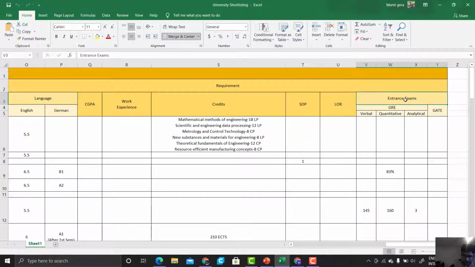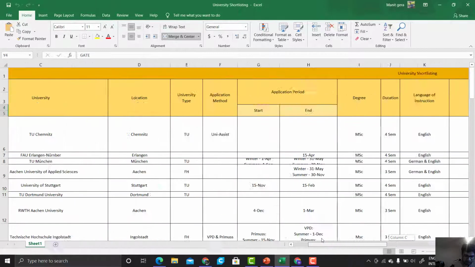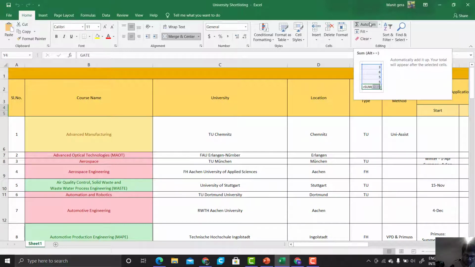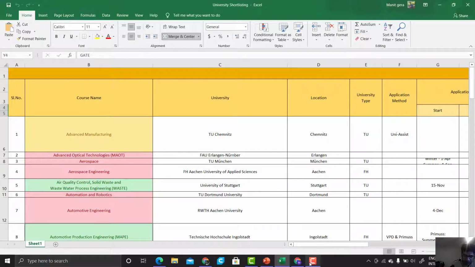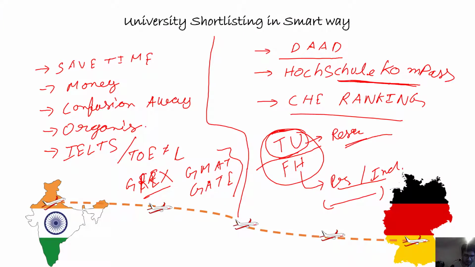Also, at last, you should write about the entrance exam. If they have asked, for example RWTH Aachen and FH Aachen ask for the GRE. Some universities like Rostock also give preference to the GATE. So this is how you should make a shortlisting chart for your universities and courses. This will help you a lot during the time of application and give you a clear concept in your mind of how you should go about the application period and how you should apply.